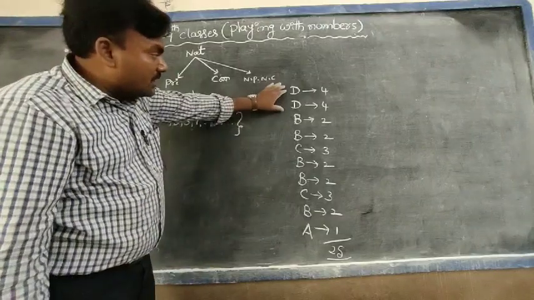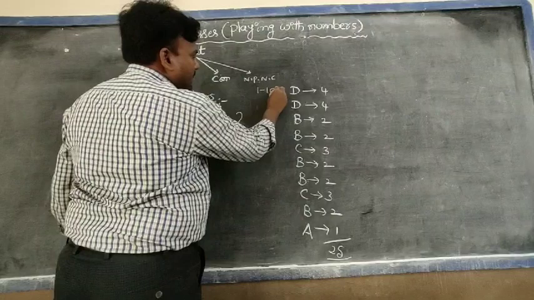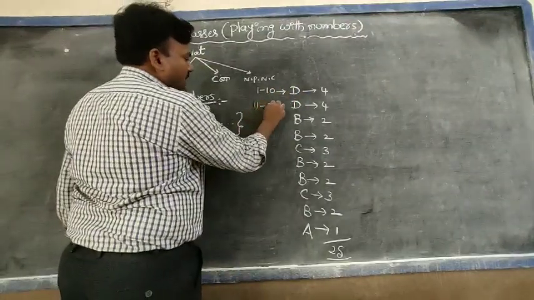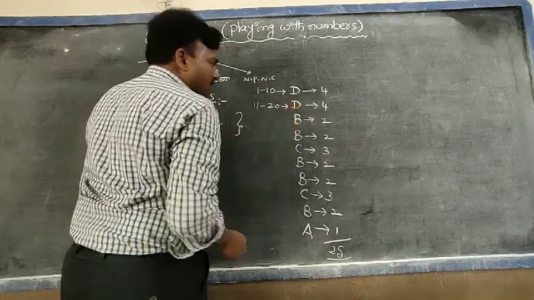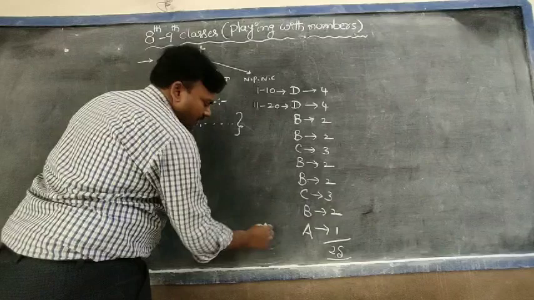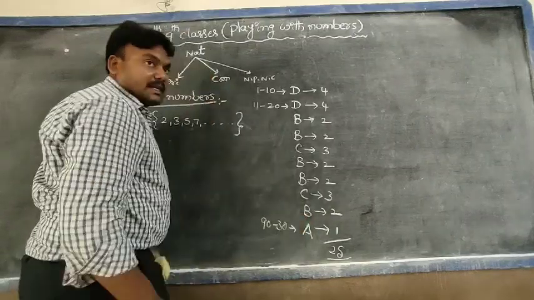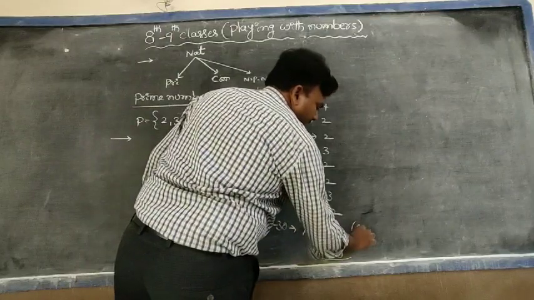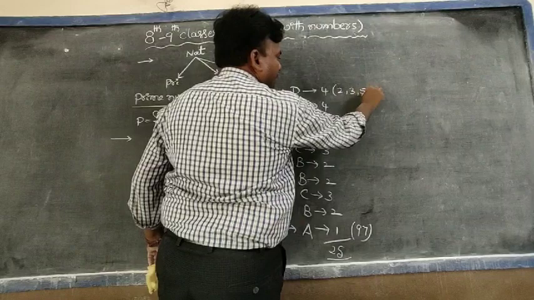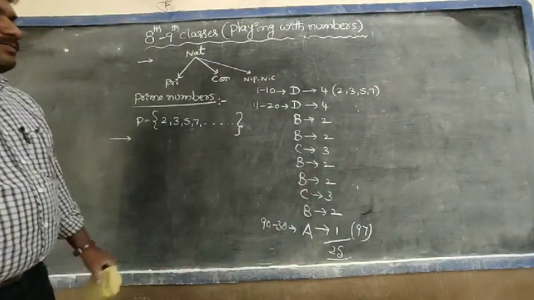So what is the use of the shortcut? Observe students, from 1 to 10, 4 prime numbers are there. From 11 to 20 also 4 prime numbers are there. Next 21 to 30, 31 to 40 like this, at last 90 to 100, just one prime number is there, that is 97. And starting with 2, 3, 5, 7. Like this we can easily identify them.